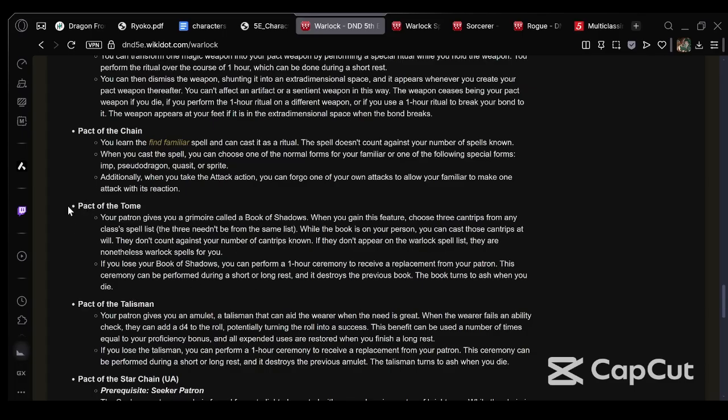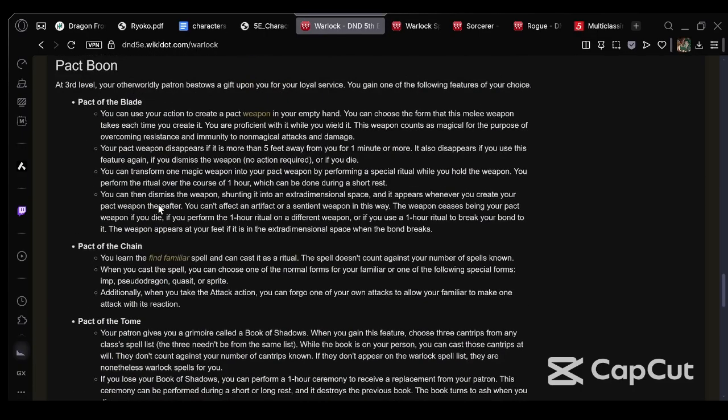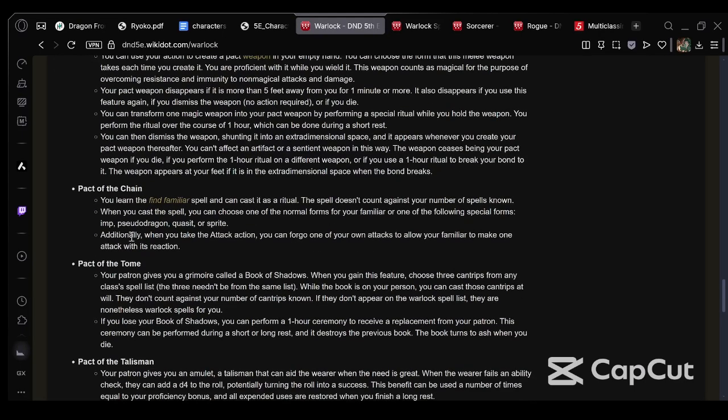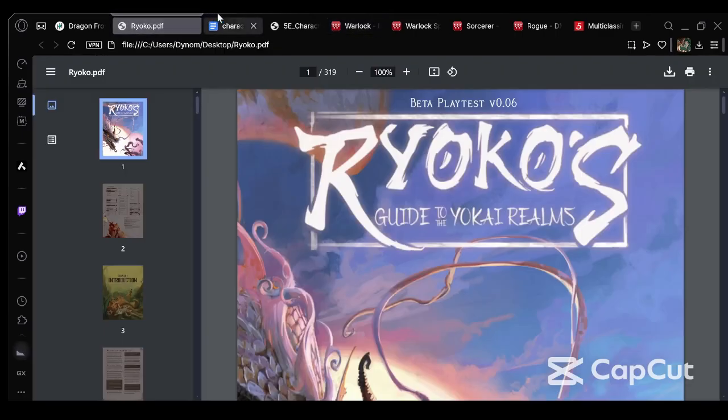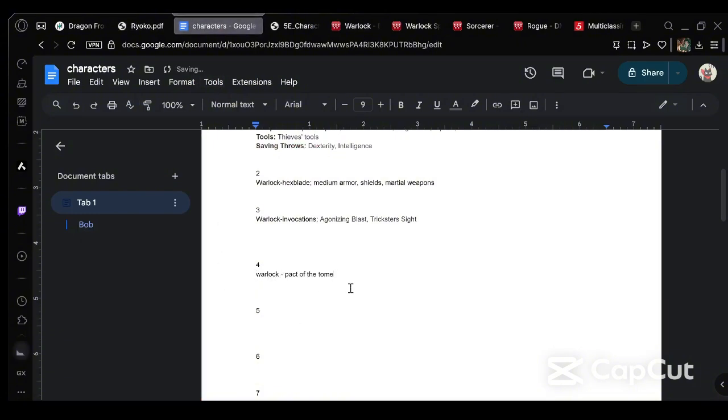Okay, Pact of the Tome is actually good. I think with what this character is, you either go Pact of the Tome or Pact of the Talisman. But I think because this is a hardcore campaign, Pact of the Tome is better because it gives you cantrips. Most people would go with Pact of the Blade because the Pact Weapon counters magical damage. Honestly, Pact of the Tome is just good. So that's what we're gonna do.